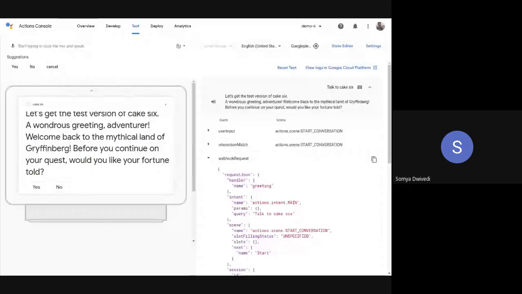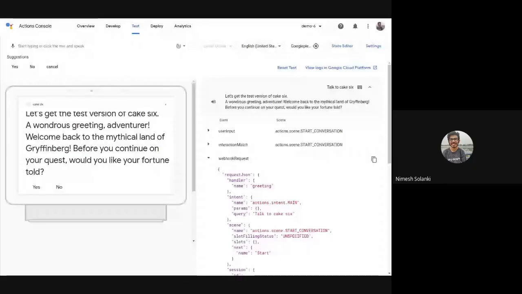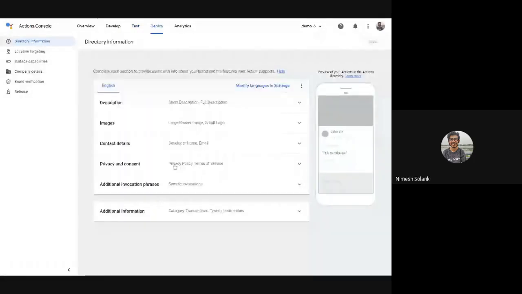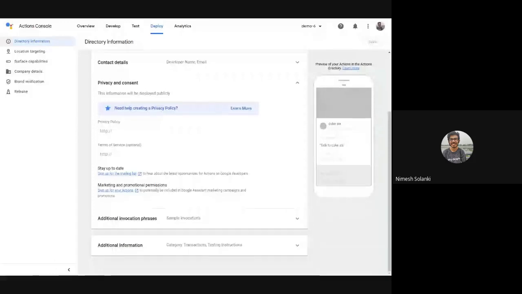I just have a doubt. Can we make this public, like share it with someone, not with our email account, but with others? Yeah, we can do that. If you can see my screen, it's in the deploy section. What you can do is deploy it to the alpha version. In the alpha version, you can share it with 20 people. That doesn't require certification from the Google team. You can directly add their email ID.